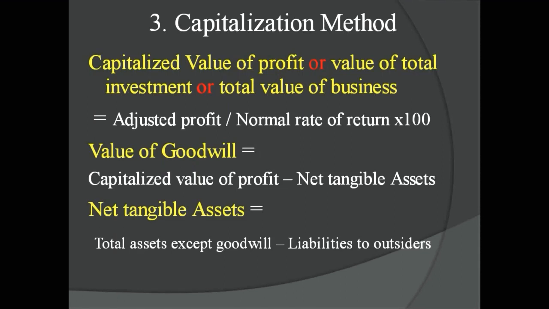Here, the capitalized value is equal to total average profit divided by normal rate of return into 100. And capital employed, that is tangible assets, is equal to total assets except goodwill minus liabilities to outsiders.